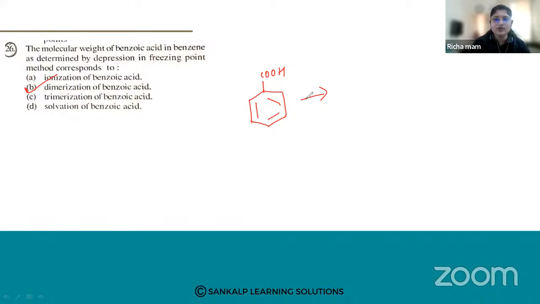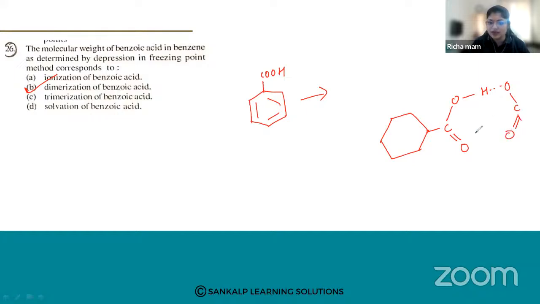Yes, it will associate with each other. So each benzoic acid molecule, like this. Suppose I'll show you how it undergoes association. So C double bond O, then your O, then here COOH, and it will undergo dimerization like this.